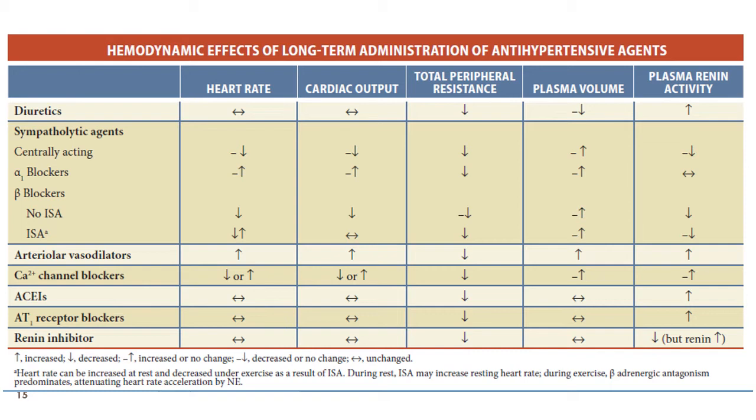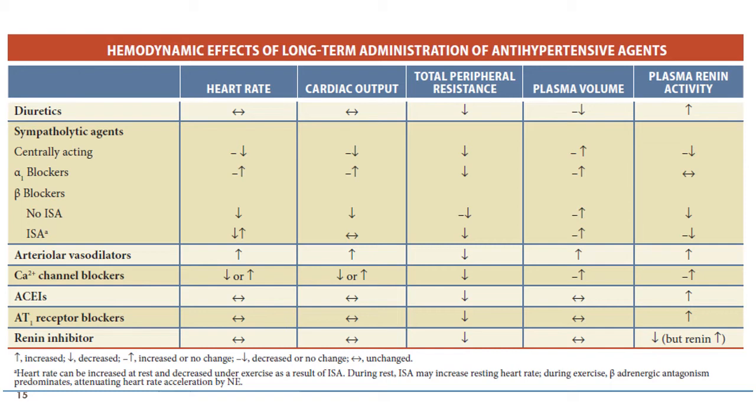The alpha blockers reflexly cause tachycardia and increase the cardiac output, but owing to their effect on the peripheral blood vessels, there is a decrease in total peripheral resistance. There is also a reflex increase in the plasma volume, and because these drugs do not affect the alpha 2 presynaptic receptors, there is no increase in plasma renin activity.